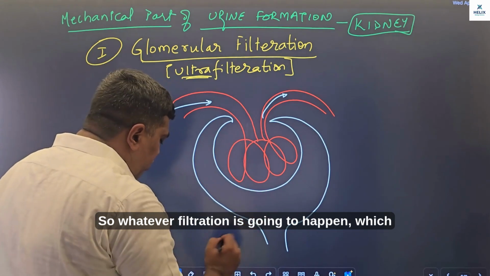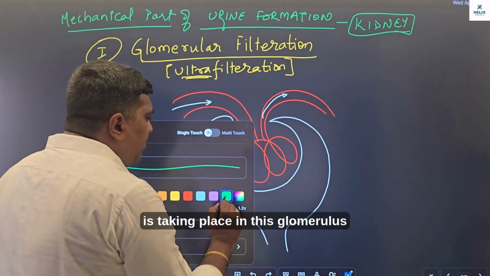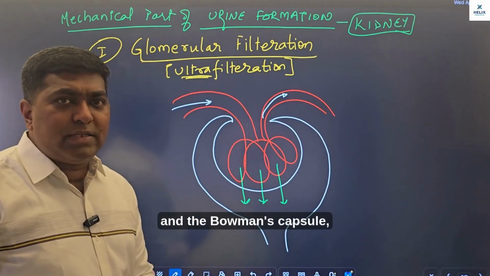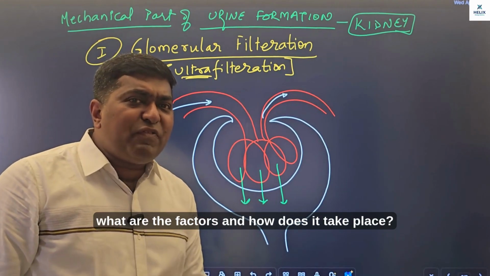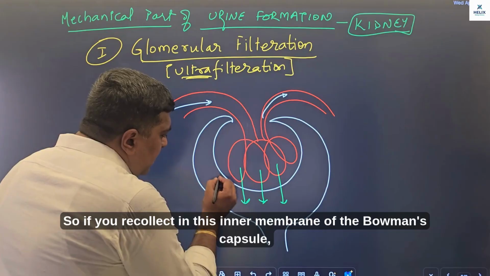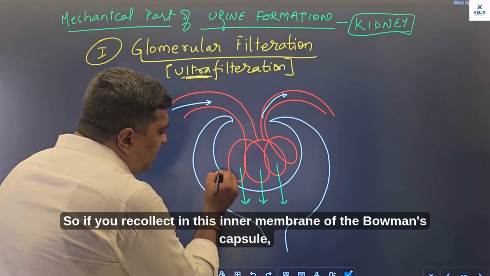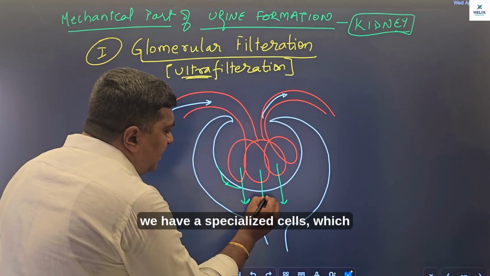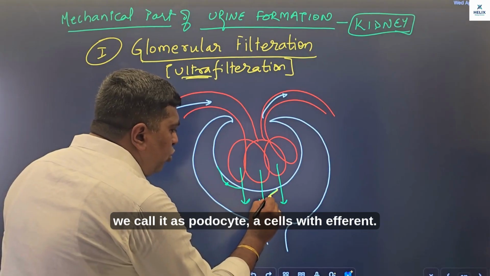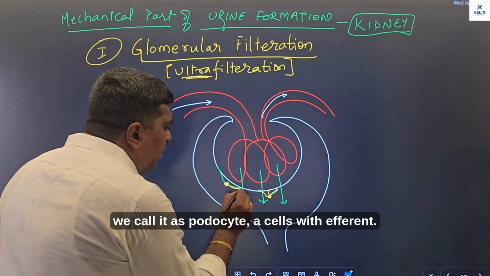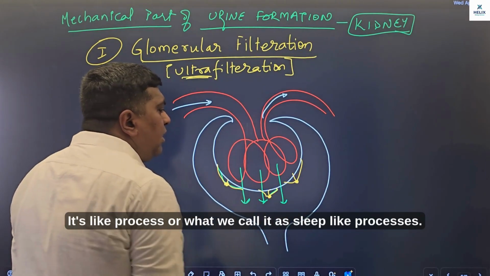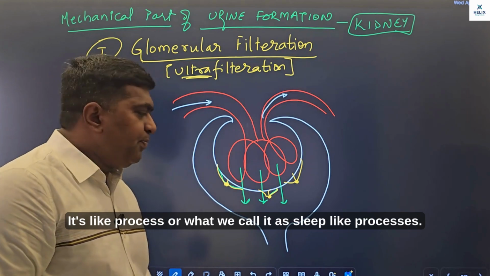So जो भी filtration होना है which is taking place in this glomerulus and the Bowman's capsule, what are the factors and how does it take place? So if you recollect, in this inner membrane of the Bowman's capsule, we have specialized cells which we call podocytes, cells with feet-like processes, or what we call slit-like processes.